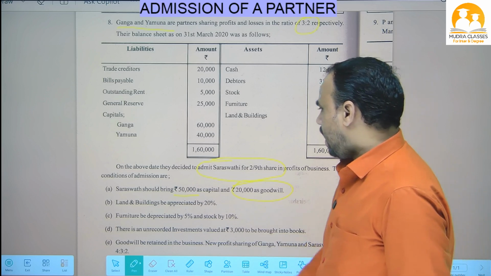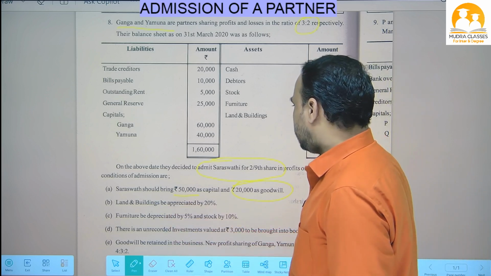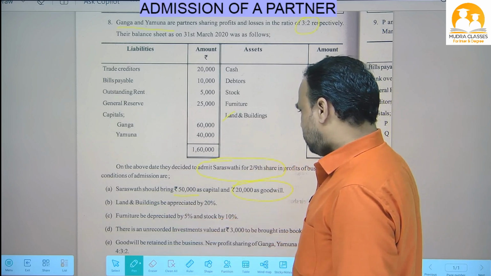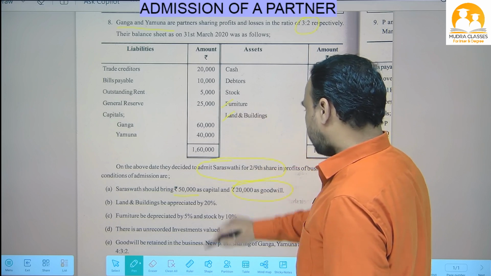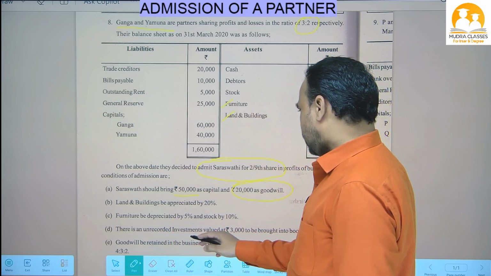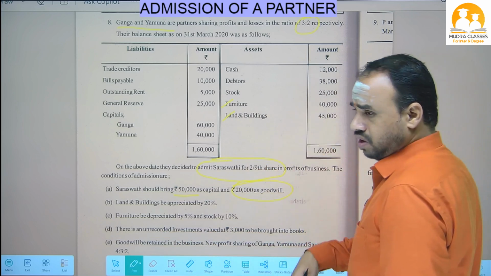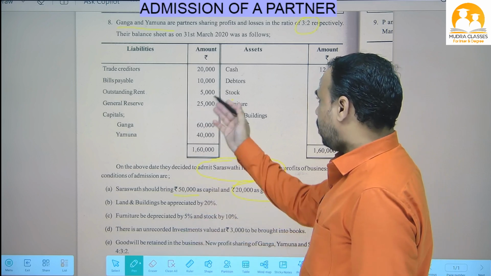Land and buildings be appreciated by 20%, so tick the land and buildings. Furniture be depreciated by 5%, so tick the furniture. There is an unrecorded investment of value 3,000 to be brought into the books, so we will write it directly there.